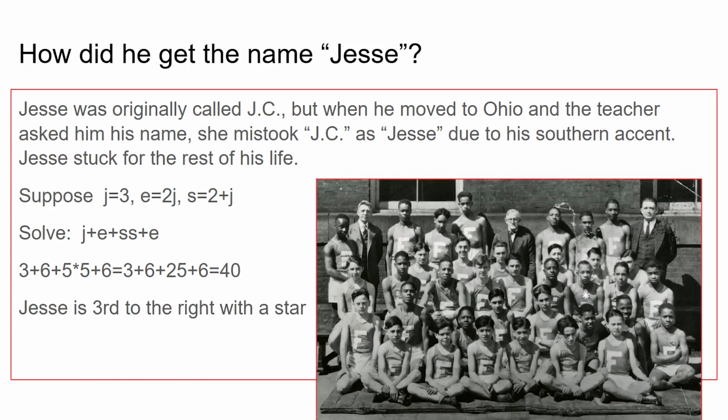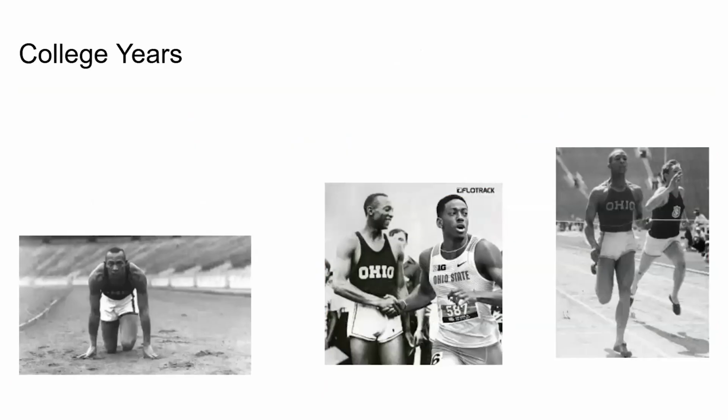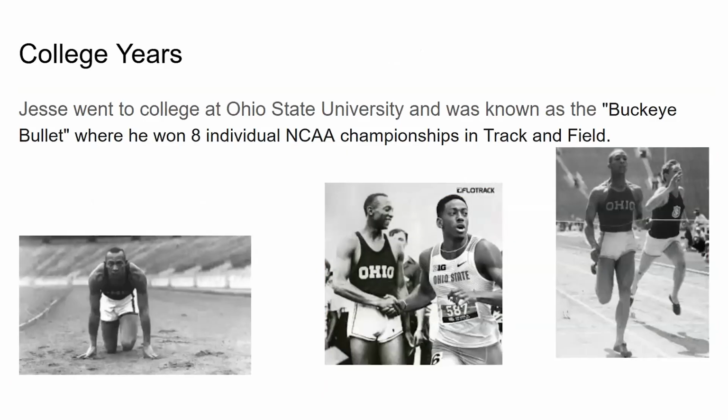And in this picture, Jesse is the third from the right with a star on his jersey, and I've got an arrow there that points to him. His college years. Jesse went to college at Ohio State University and was known as the Buckeye Bullet, where he won 8 individual NCAA championships in track and field. What is 8 cubed? 8 times 8 times 8 equals 512. And here are some pictures from his Ohio State days.